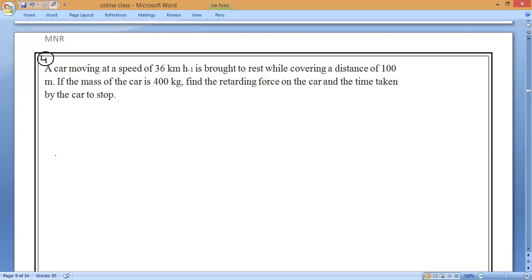Anybody? Now, first of all, whenever speed is in kilometer per hour, you have to make it into what? Meter per second.